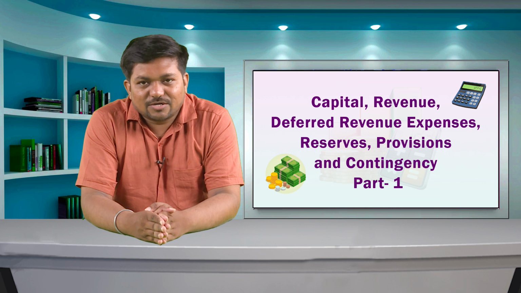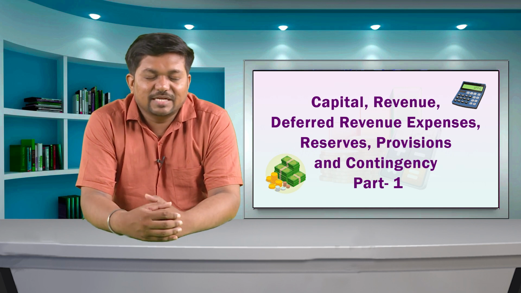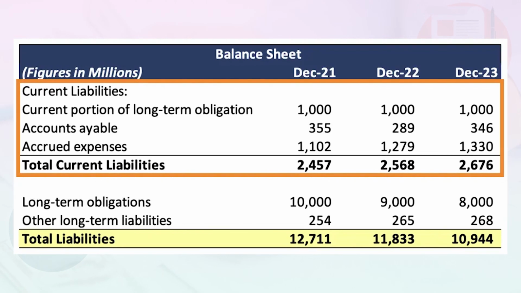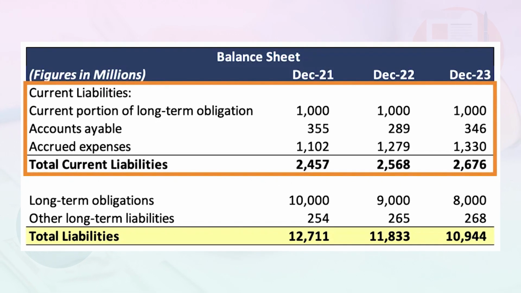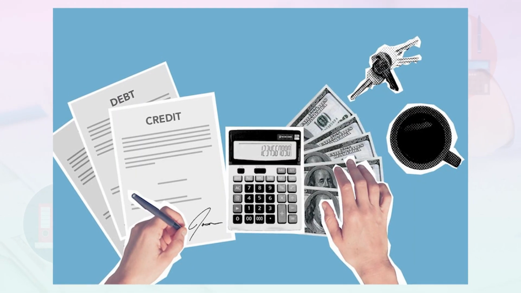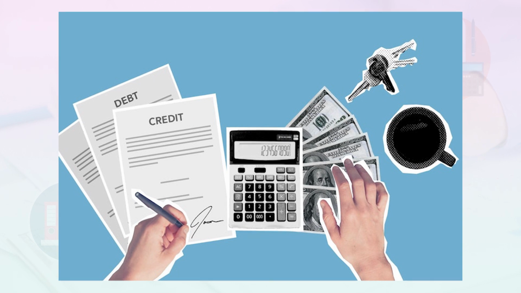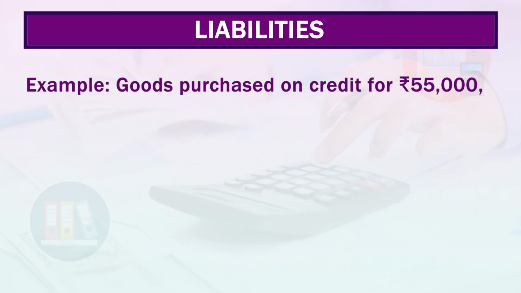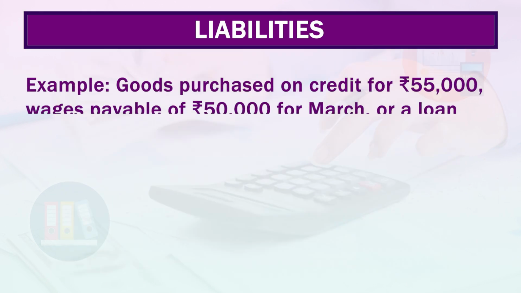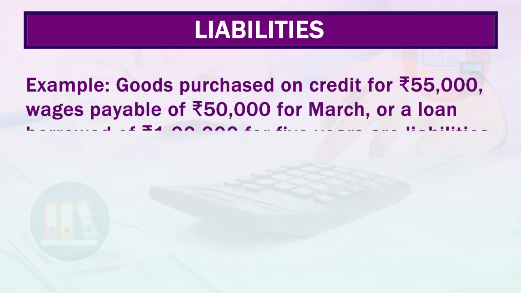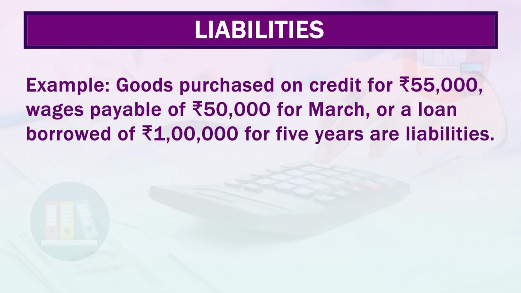Liabilities may be current or non-current as per the needs of the business. The sources of liabilities are credit purchases of goods or assets or borrowing funds. For example, goods purchased on credit for rupees 55,000, wages payable of rupees 50,000 for March, or a loan borrowed of rupees 1 lakh for 5 years are liabilities.